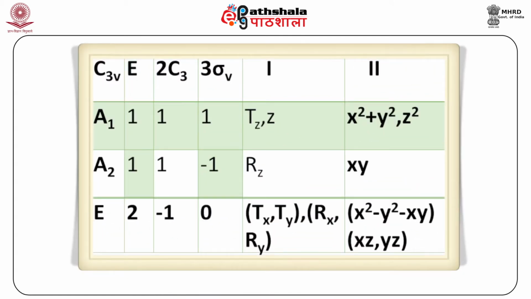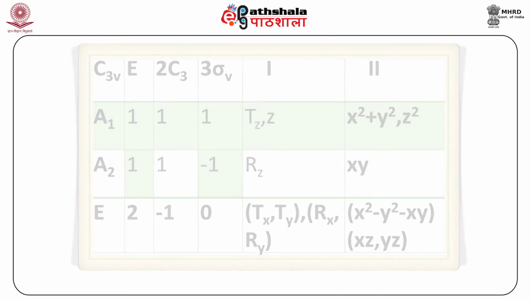Now, in this Table 1, we will take A2 mode, which is IR inactive, as there is no x, y, z vector as the basis for this mode. However, A2 mode is Raman active, as there is an xy binary function product which forms the basis for this A2 mode. Let us find whether the first overtone of A2 mode will be IR active or not.